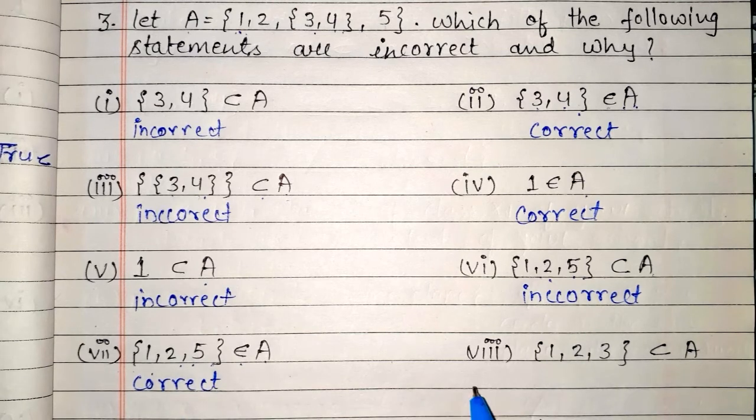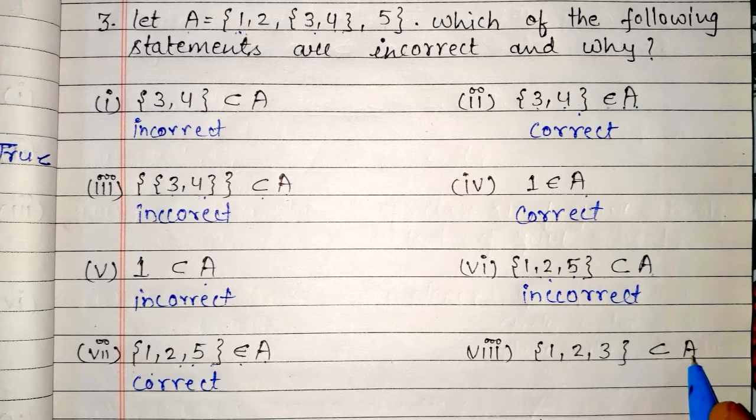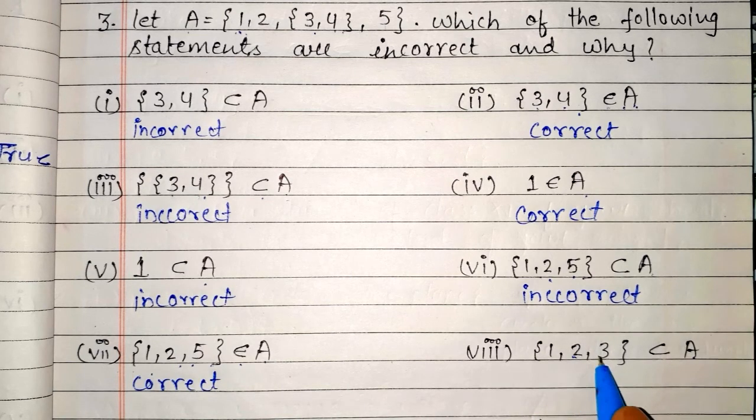Now the eighth question is {1, 2, 3} is a subset of A. Now this is the same question, that 1, 2, 3 are not a set, so this is false, incorrect.